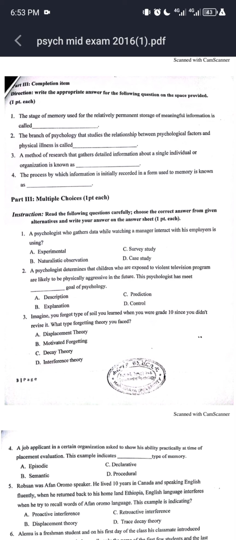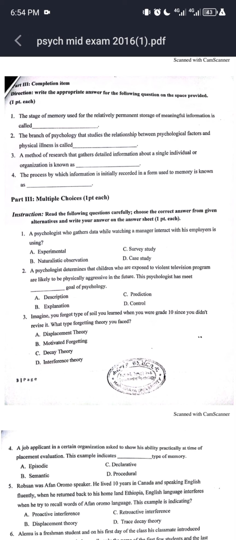The correct answer is long-term memory, because long-term memory is used for the relatively permanent storage of meaningful information. Thus, the capacity of long-term memory is also unlimited. So the correct answer is long-term memory.